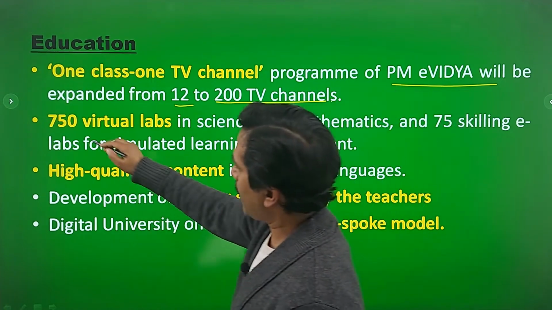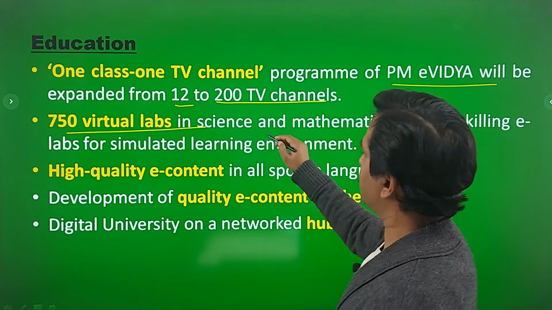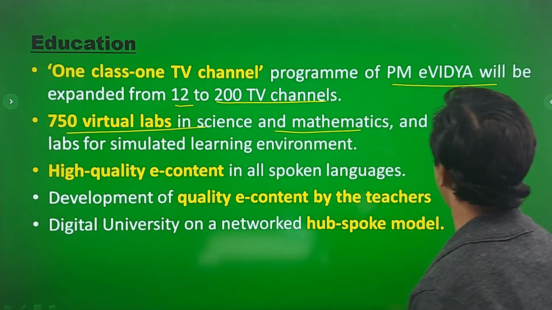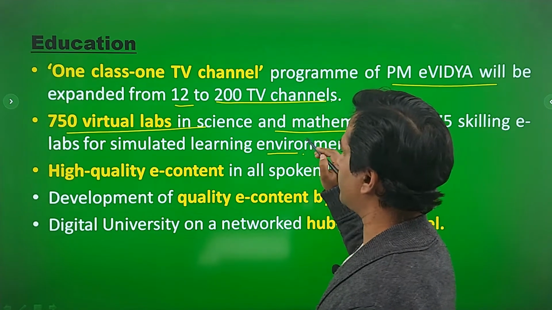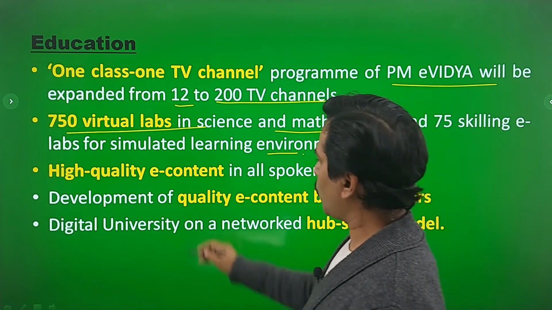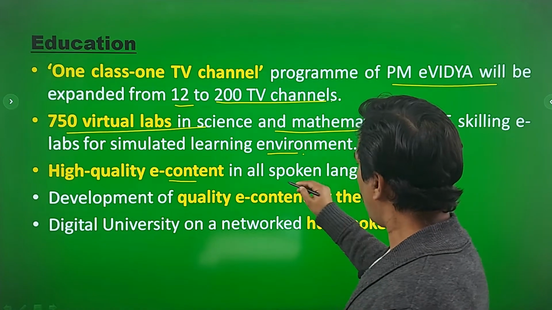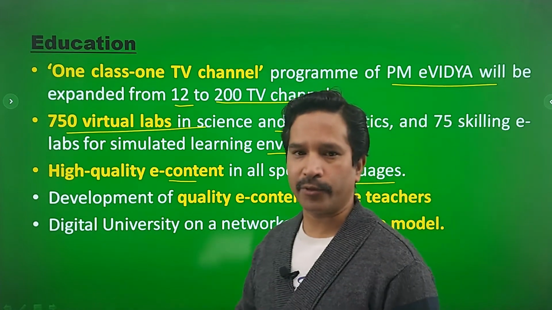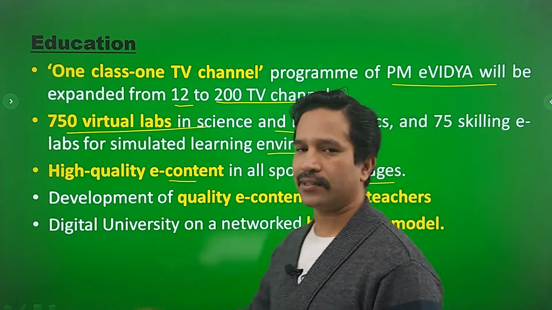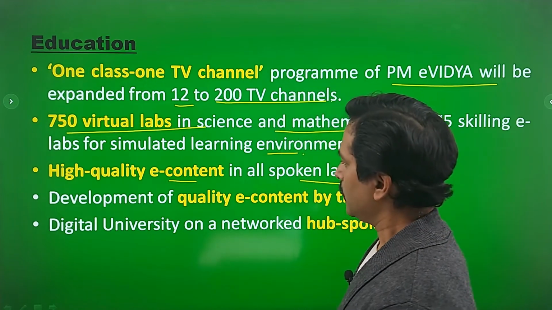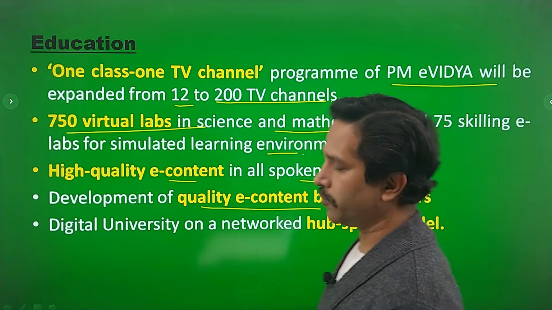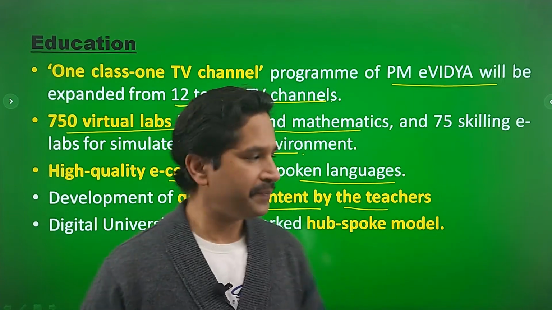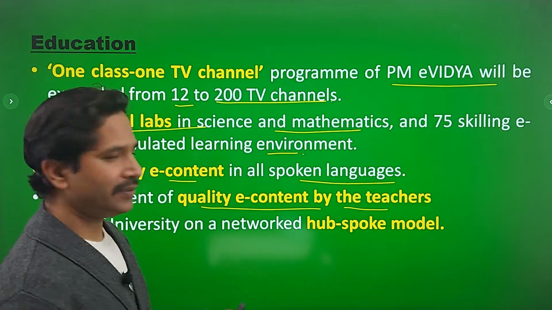Second is establishment of 750 virtual labs in science and mathematics, and 75 skilling e-labs for stimulated learning environment. Third one is high quality e-content in all spoken languages, vernacular languages, so that students can understand the concepts in easy manner. Fourth one is development of quality e-content by the teachers. So teachers will be given the task of preparing e-content for the students.